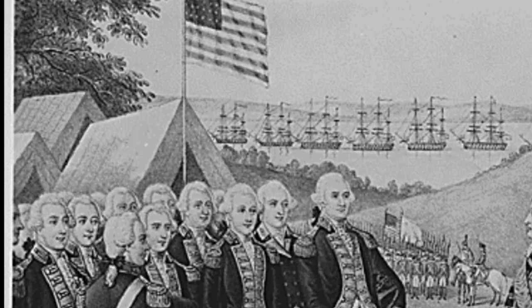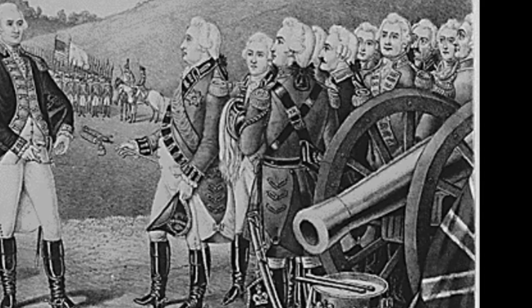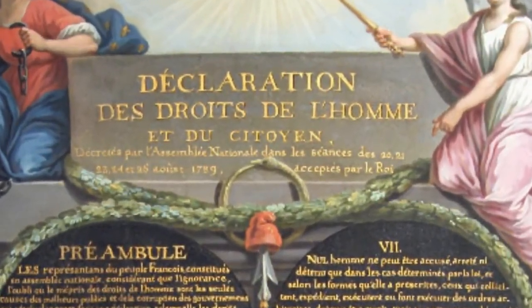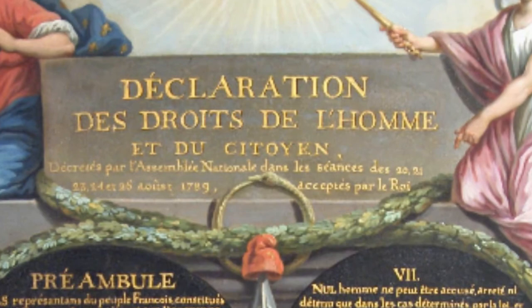The American Revolution was the most successful in creating a lasting democracy and was seen as something to copy by the French and other colonies looking for independence. The Declaration of the Rights of Man and the Citizen was very similar to the ideas conveyed in the Declaration of Independence.